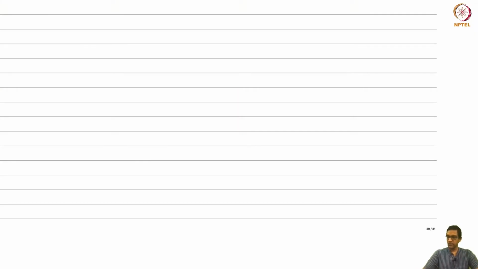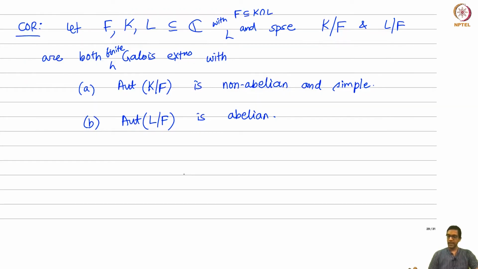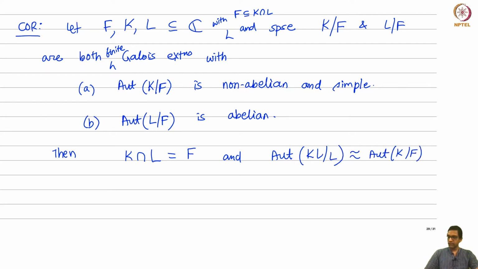Okay, so we have proved the following corollary. Recall that if I have K over F a non-abelian simple Galois extension, and L over F abelian, then what it means is that these two groups can't have anything in common. So I should just write this down: K intersection L is just F, and the group KL over L has the same Galois group as K over F.